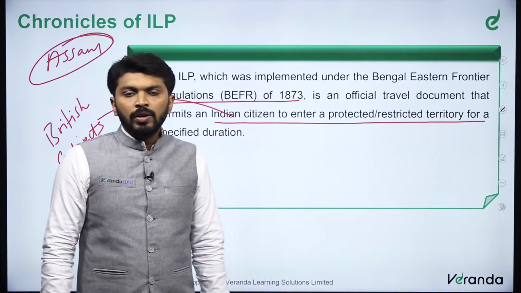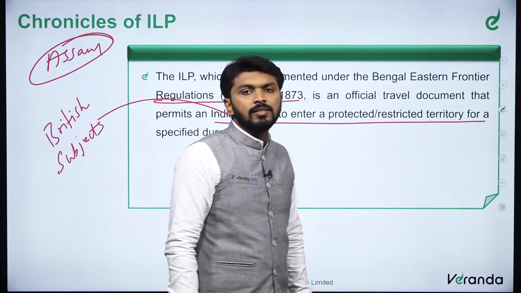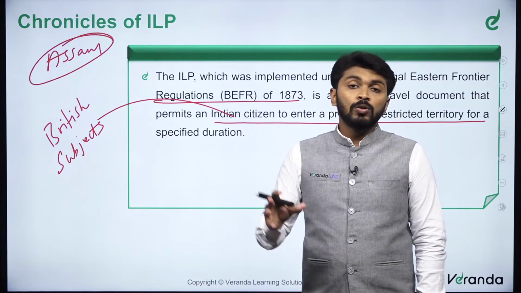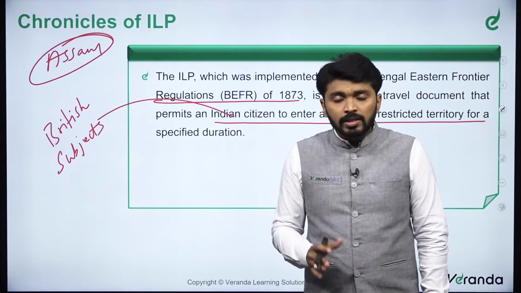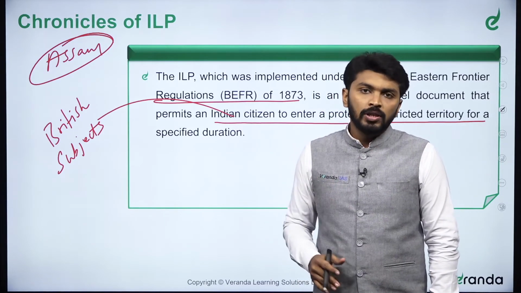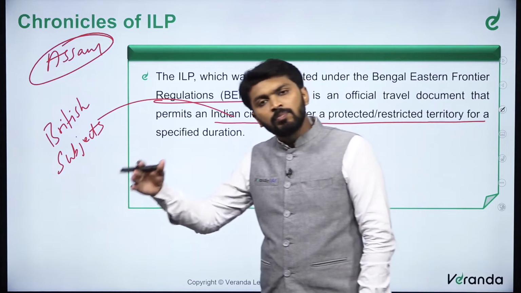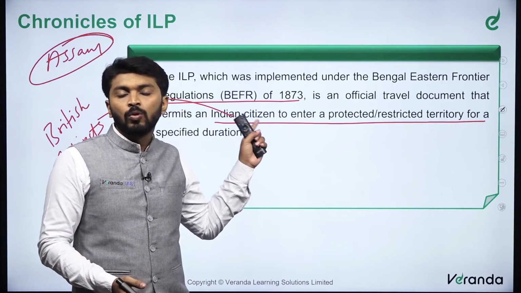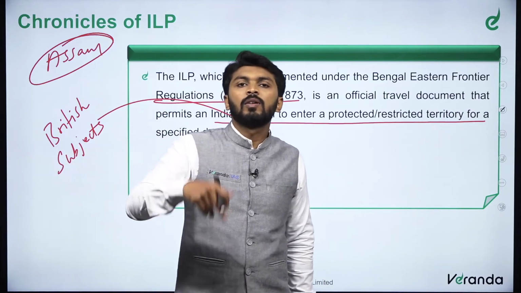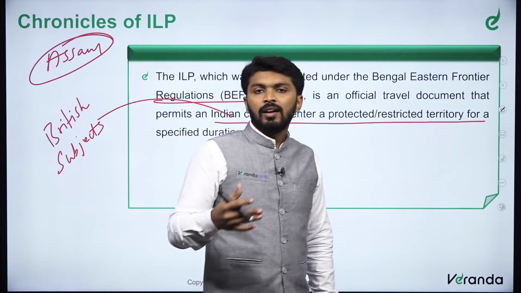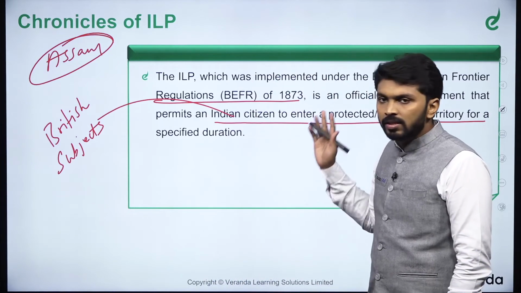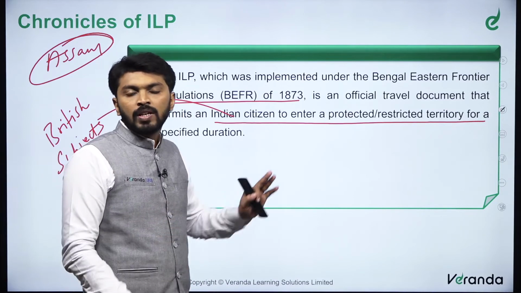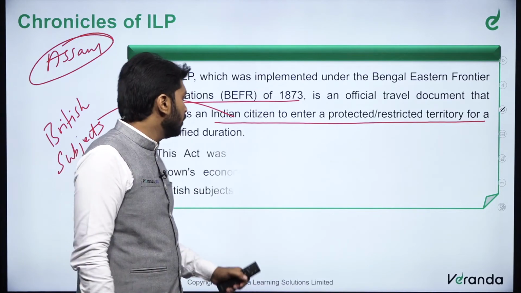Assam at the time was under Bengal Presidency, Bengal province. So the East India Company used to undertake tea plantations in this Assam region. To protect those tea plantations, to protect Indian entrepreneurs, to protect Indian persons from undertaking any tea plantations, or to protect the laborers who are working in the tea plantations from escaping from it, this kind of ILP system, that is this regulations, was brought by British Parliament, which effectively stops outsiders from entering into this region.